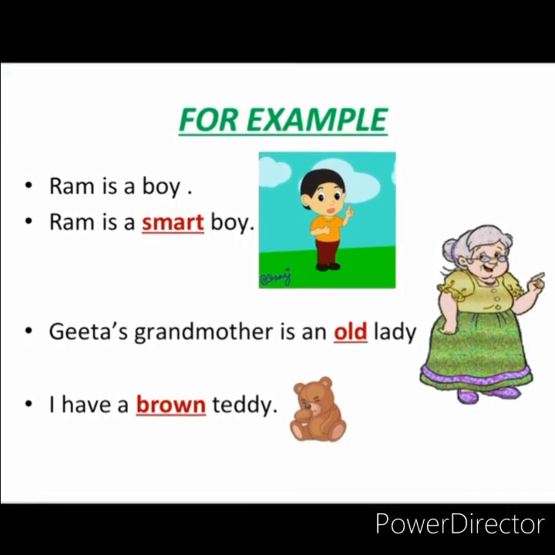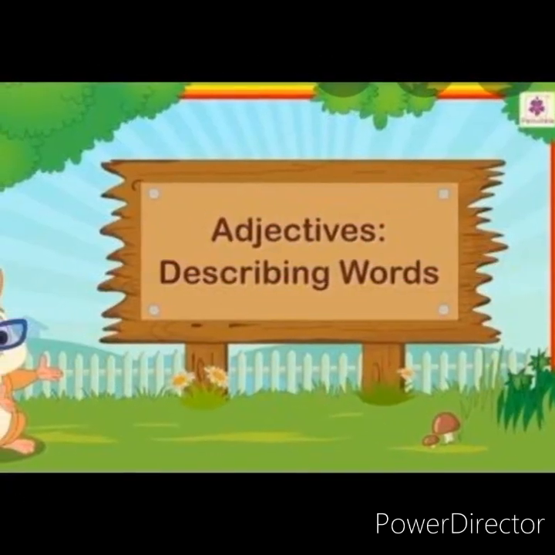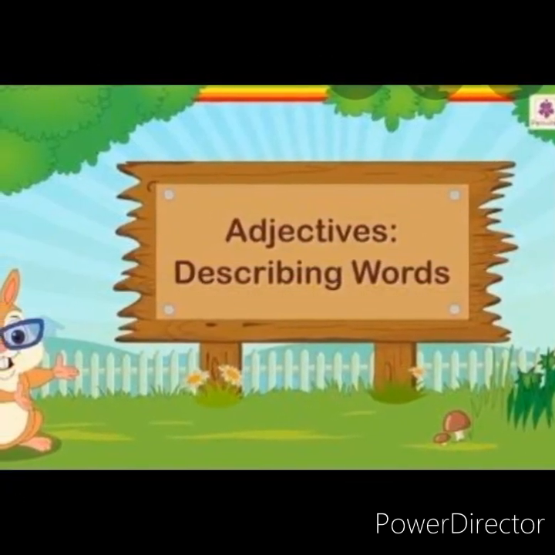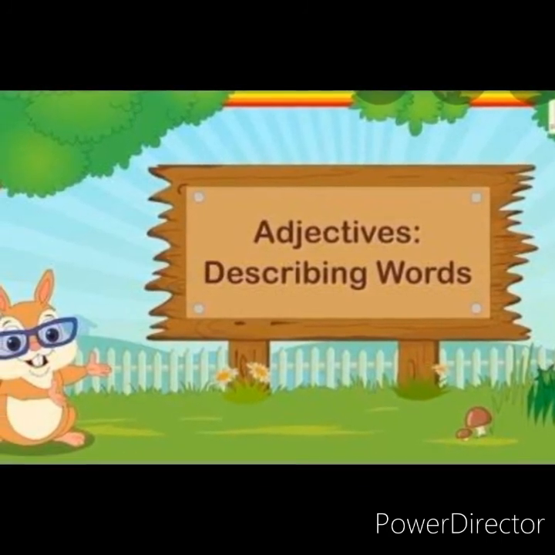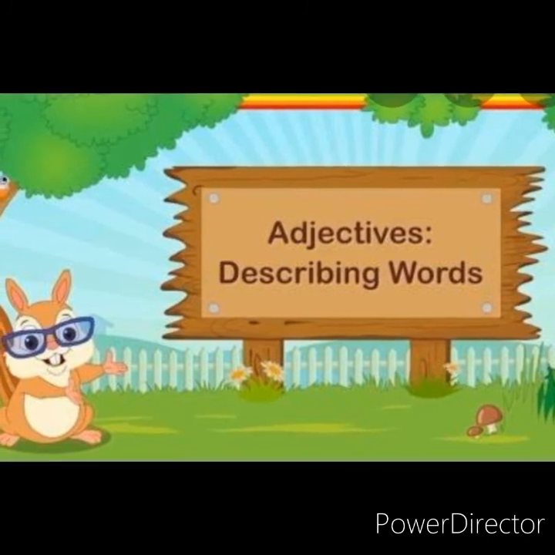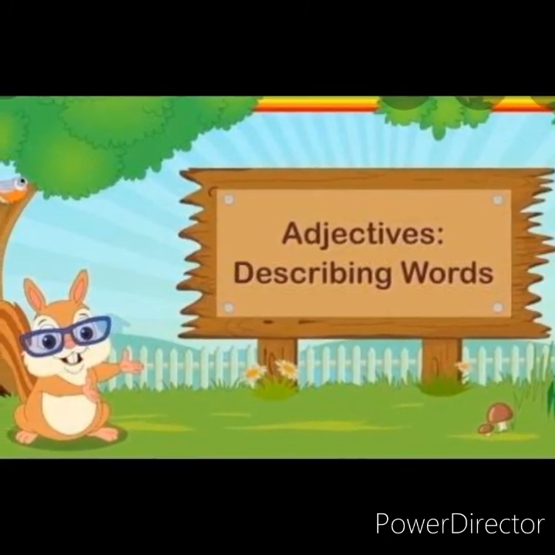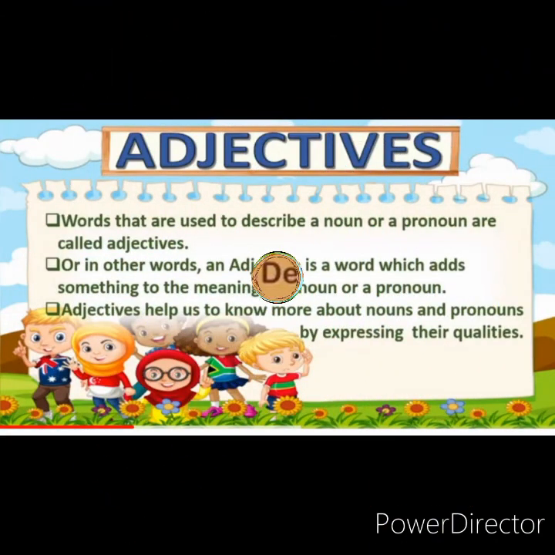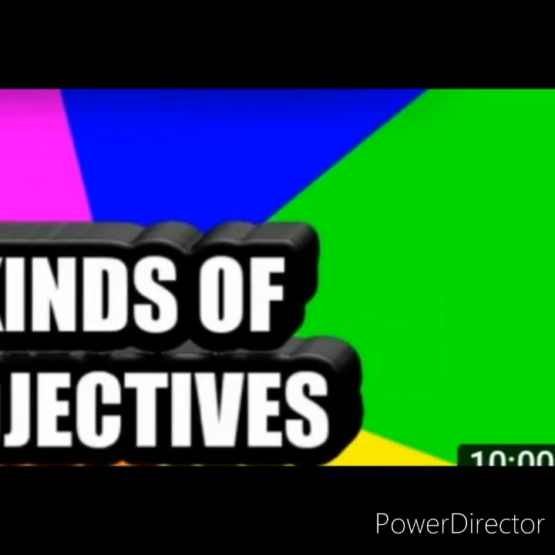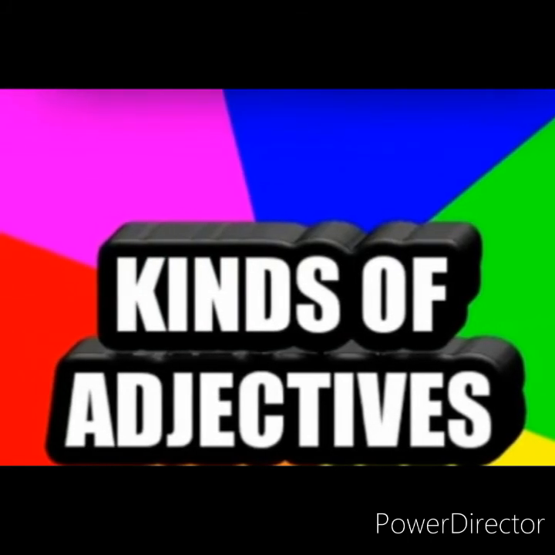So therefore adjectives are also called descriptive words, as they describe a noun or a pronoun by describing their quality, quantity, number, etc. I hope you have understood the meaning of adjectives. Now let's study the kinds of adjectives.